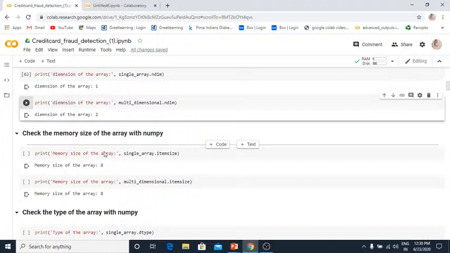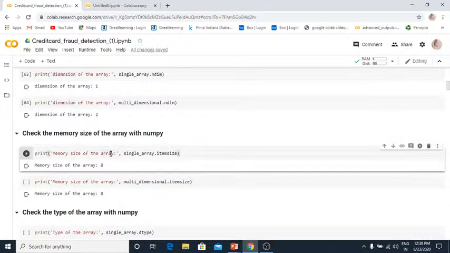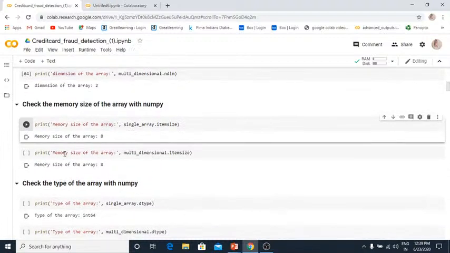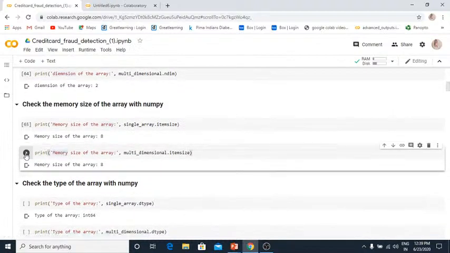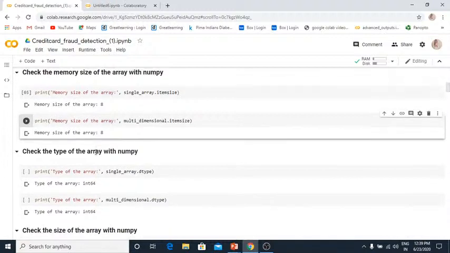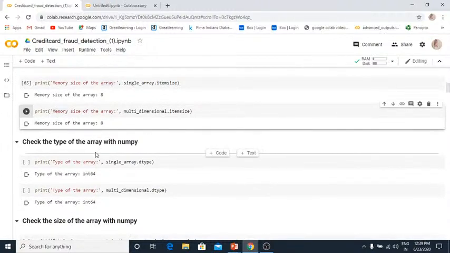Okay, so if you want to check the memory size of the array, how can you do that? To check the memory size, you need to use .itemsize, right? It will show how much memory your array is actually using. So for my case, it's using 8. Okay, right. For the multi-dimensional array, same thing, I use itemsize. Let's see what it will give. Yeah, it gives 8, same. So for both cases, the memory usage is the same.